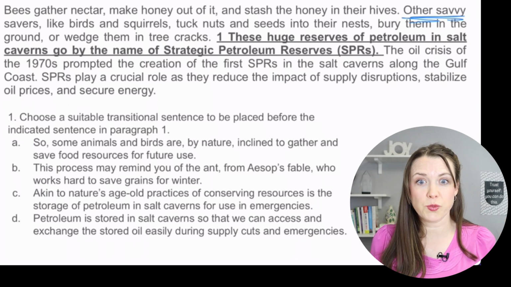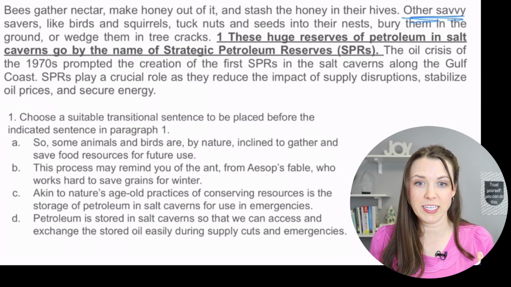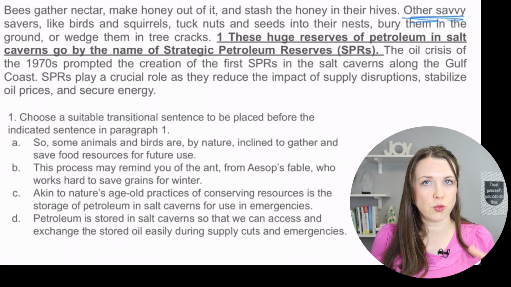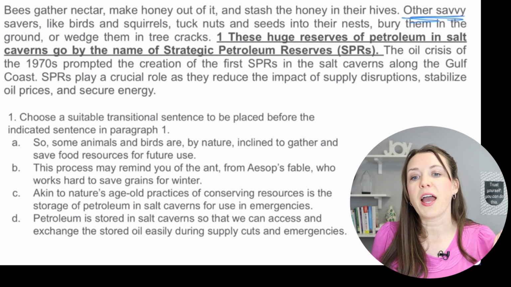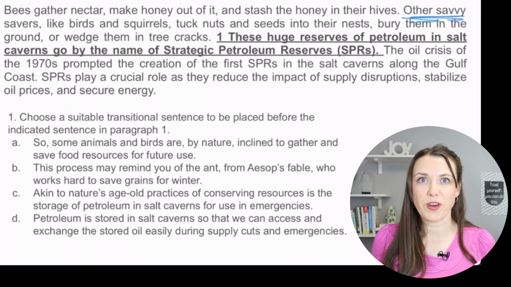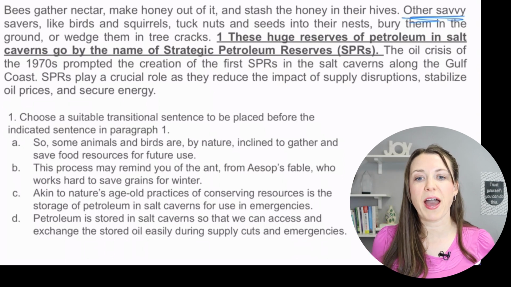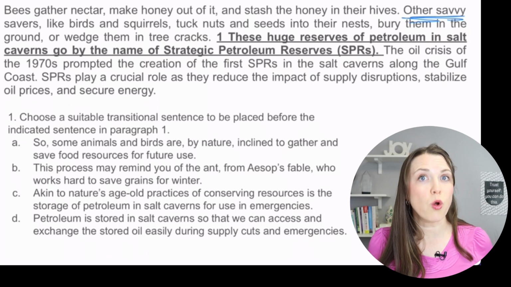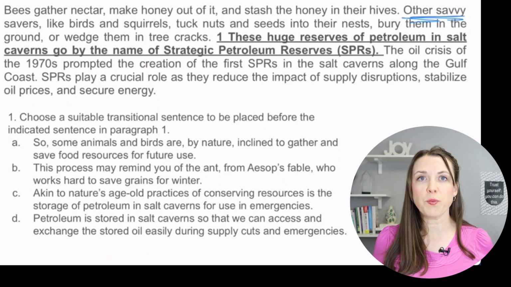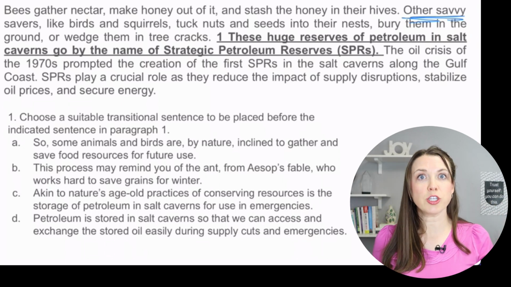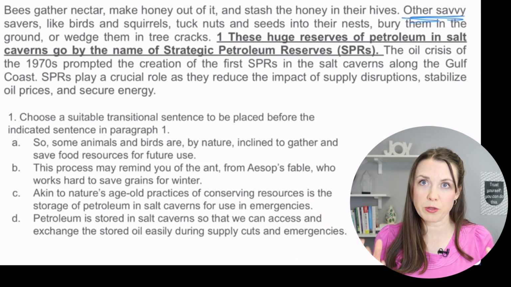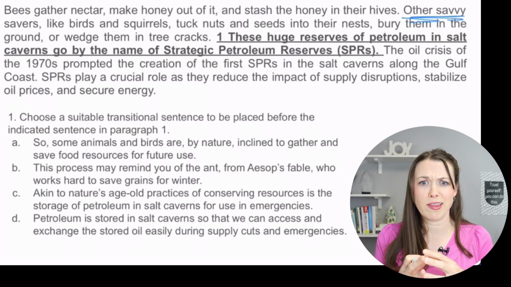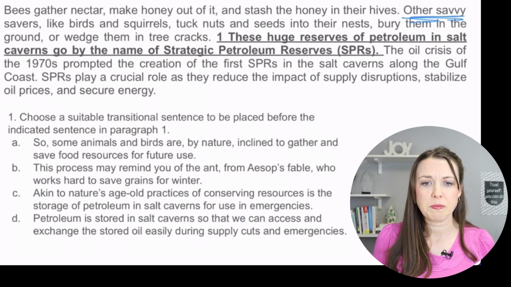So the first sentence really talked about nature, right? The squirrels, birds, that sort of thing, and how they have their own reserves. And then the second sentence really talked about the huge petroleum reserves. So how can we combine the nature reserves and the petroleum reserves and make them a little bit more cohesive?